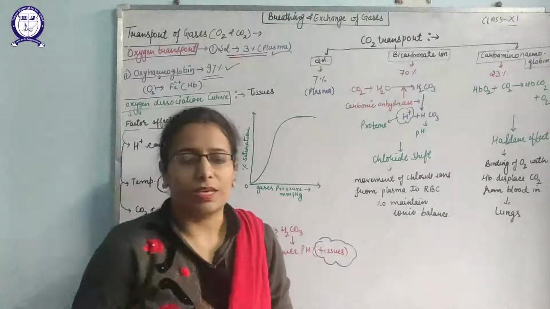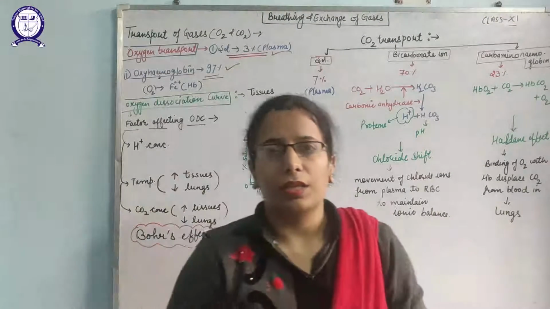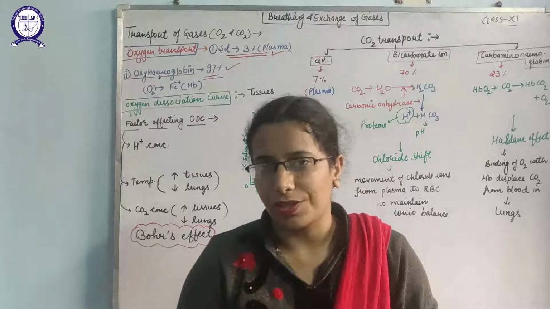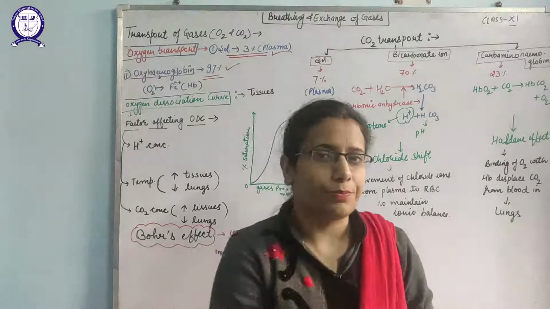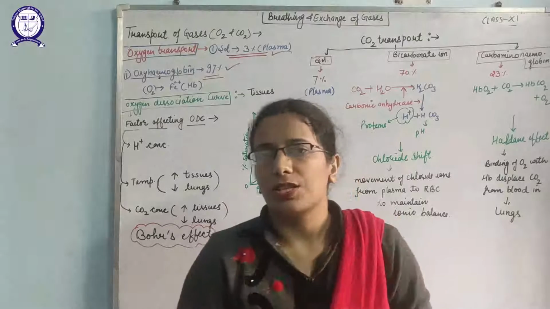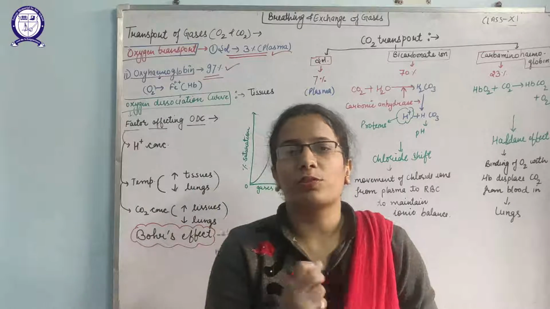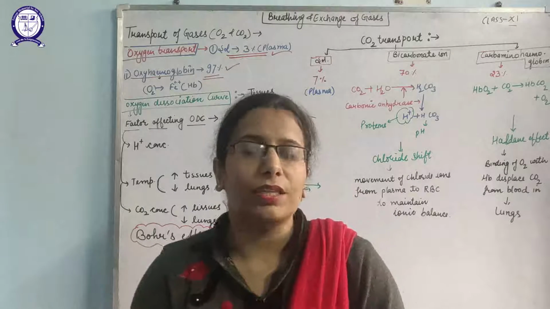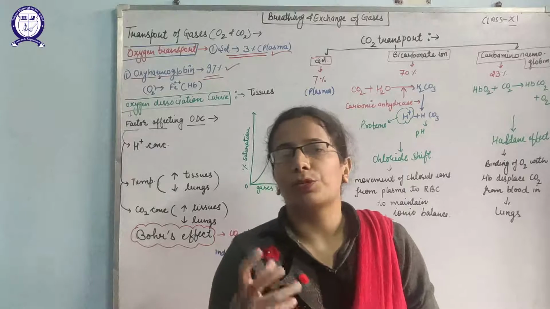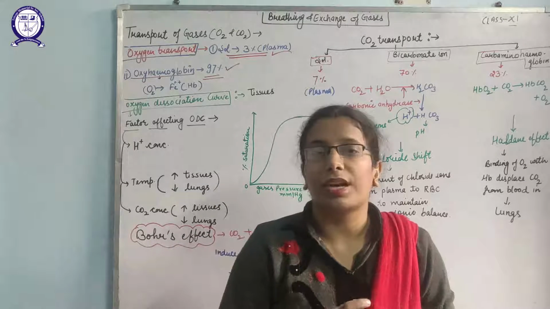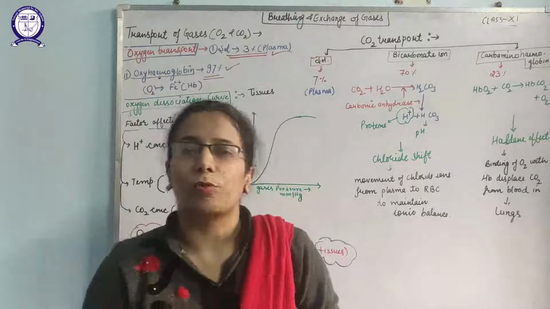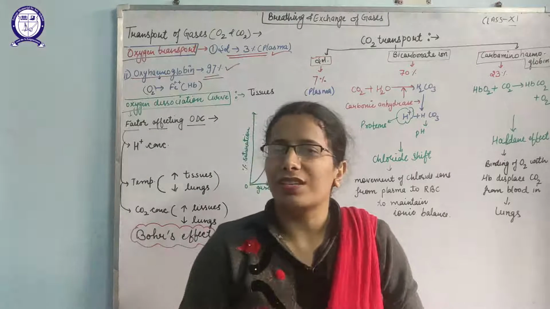You just imagine that we are inhaling air that has the maximum concentration of oxygen. When this oxygen reaches the alveoli, as I have already discussed in the structure, the concentration of oxygen will be high in the alveoli as compared to the concentration of CO2. As you know, diffusion carries gases from higher concentration to lower concentration.